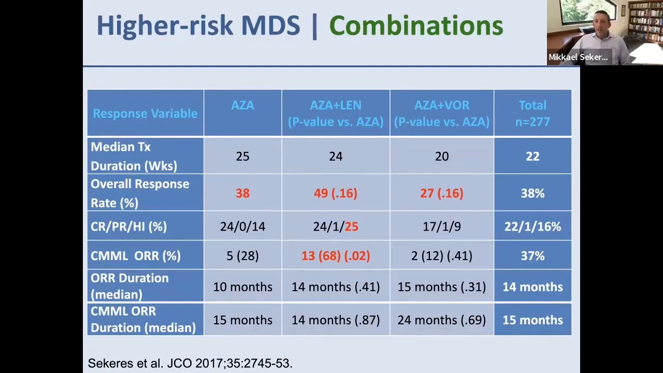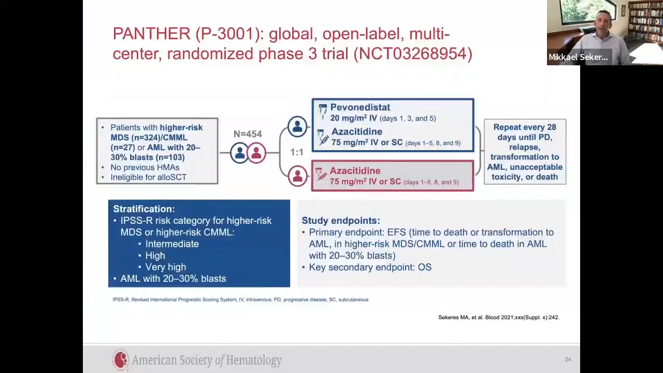This again is because patients were removed prematurely from the AZA and vorinostat arm, and actually from the AZA and lenalidomide arm. This did affect the overall response rates, which from a statistical perspective were no difference across the arms. There were some slight signals that overall response rate duration may be longer in the combination arms than in the monotherapy.